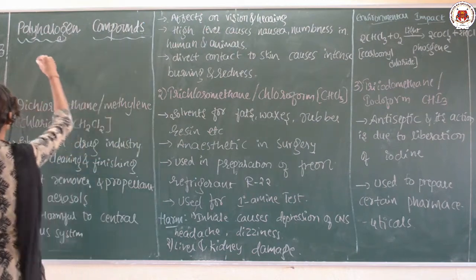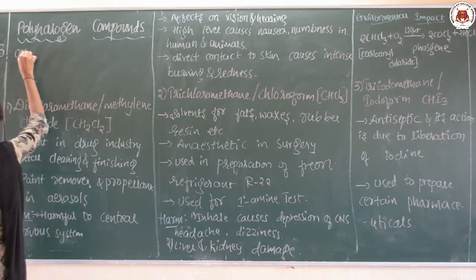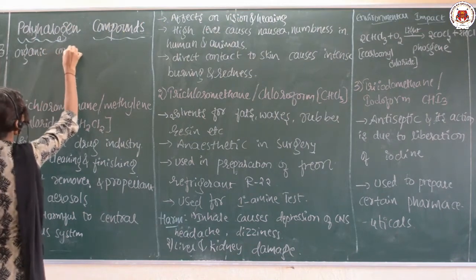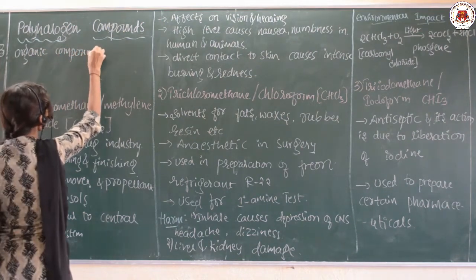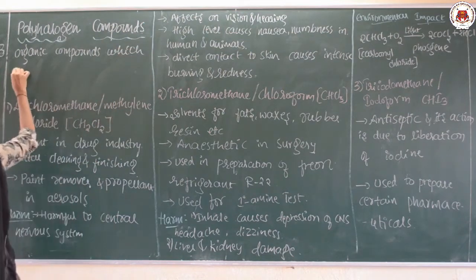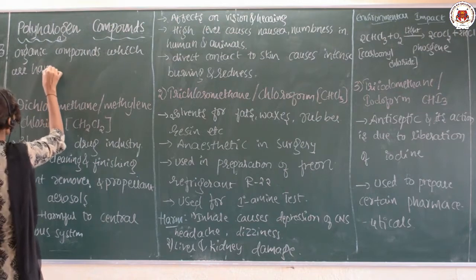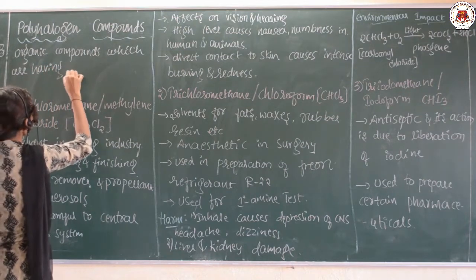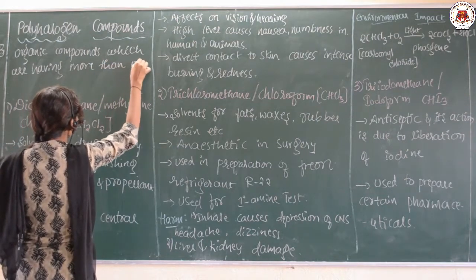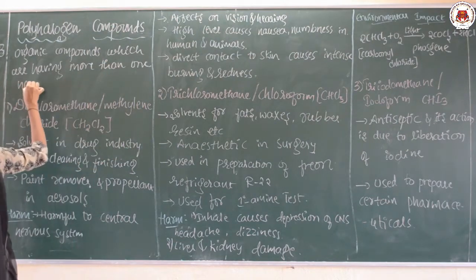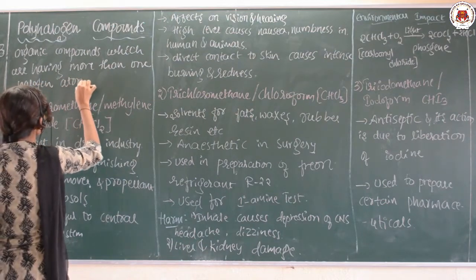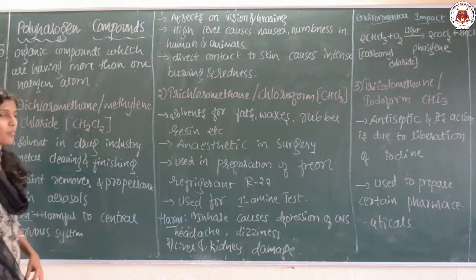What is the meaning of polyhalogen compounds? The organic compounds which are having more than one halogen atom are called polyhalogen compounds.